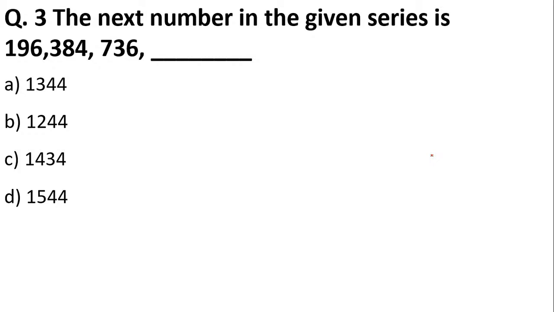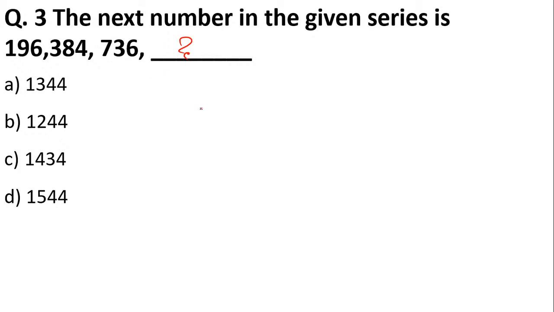See, in a number series question, the first approach that you have to use is to find the relation between the consecutive terms, meaning the relation between the first term and the second term, and the relation between the second term and the third term. Only then you will be able to find the fourth term. If I look at the numbers, you can see it is nearly double of the previous number, right? So one student, Mausumi, has given the right answer. I hope others are also able to solve it, and if not, I'll solve it for you.